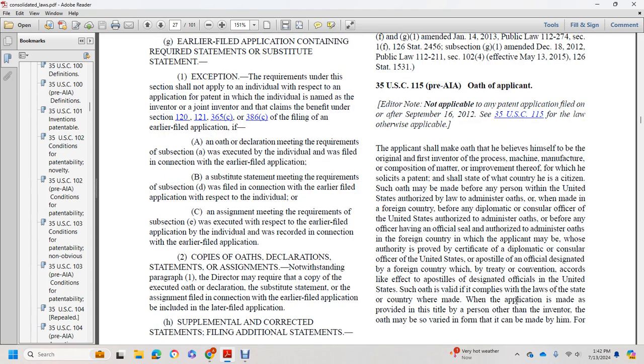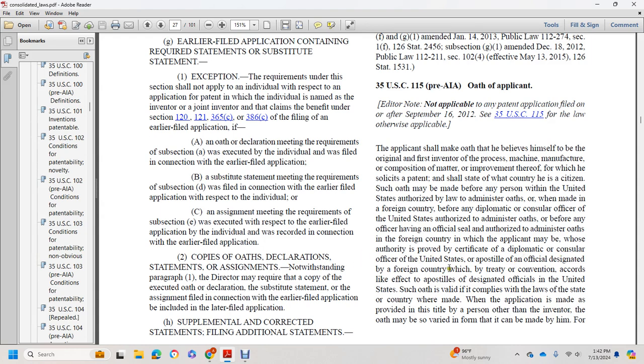The applicant shall make an oath that he believes himself to be the original and first inventor of the process, machine, manufacture, composition of matter, or improvement thereof, for which he solicits a patent, and shall state of which country he is a citizen. Such oath may be made before a person in the United States authorized by law to administer oaths, or, when made in a foreign country, before a diplomatic or consular officer of the United States authorized to administer oaths, or before any officer having an official seal and authorized to administer oaths in the foreign country in which the applicant may be, whose authority is proved by a certificate of a diplomatic or consular officer of the United States, or with the apostille